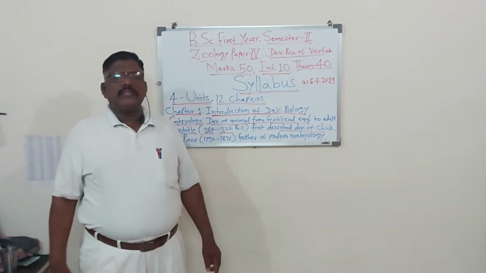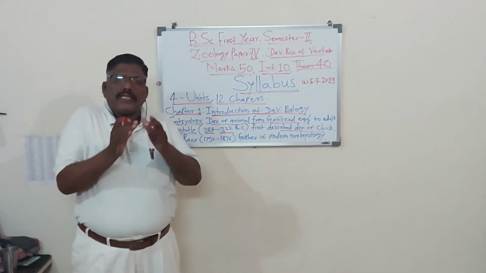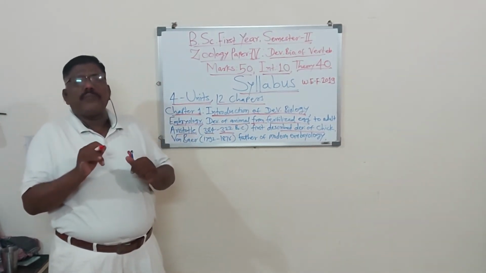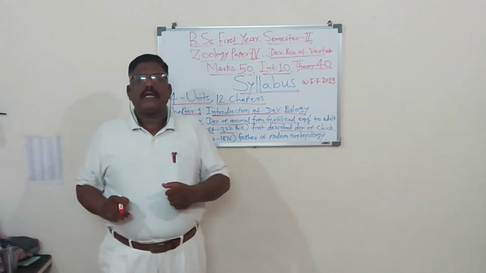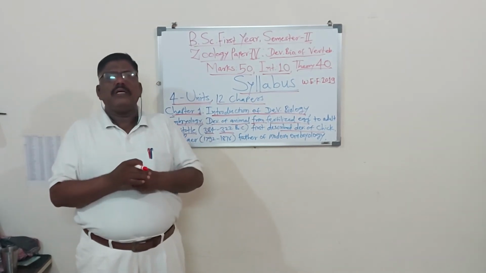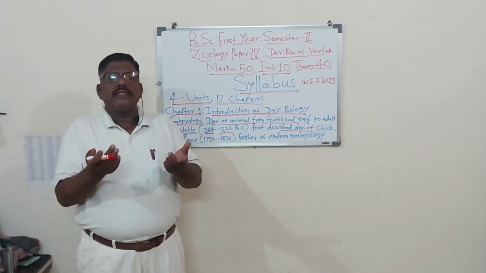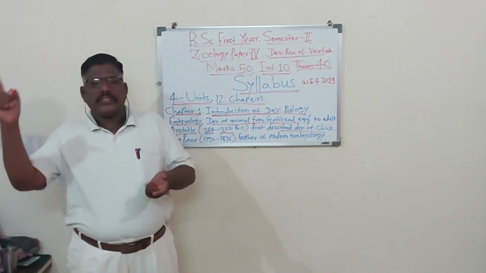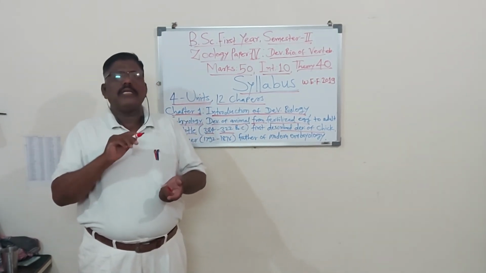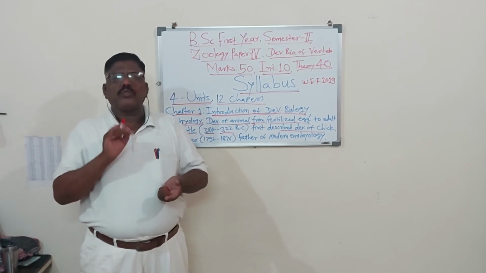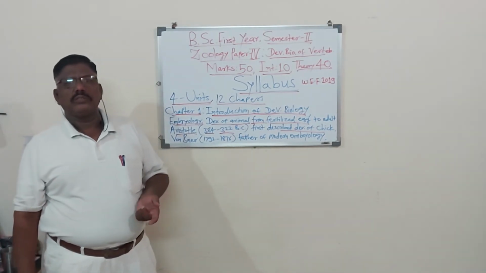Again, there is some confusion. Some scientists suggest that the period after zygote formation up to the hatching of the egg or the birth of the offspring, which is in the mother's body or inside the egg, is the developmental period. Other scientists say that from the zygote up to the adult stage is the developmental period, or the embryonic period. So dear students, this is the short account of developmental biology.